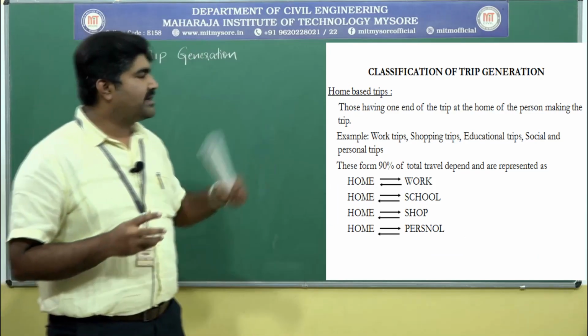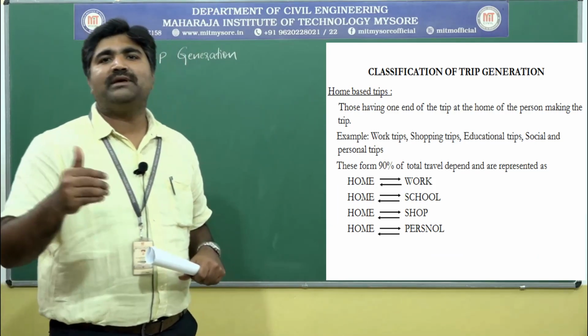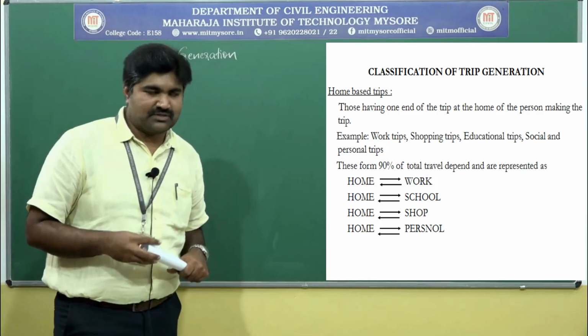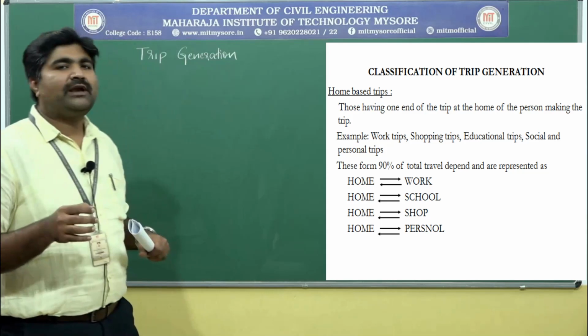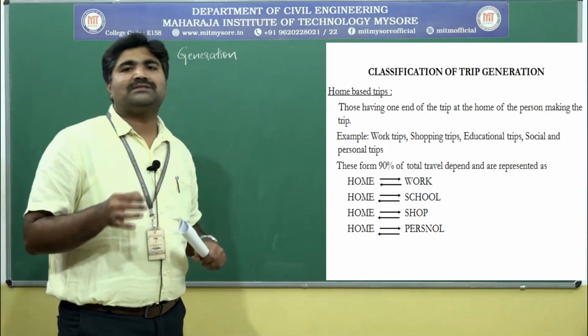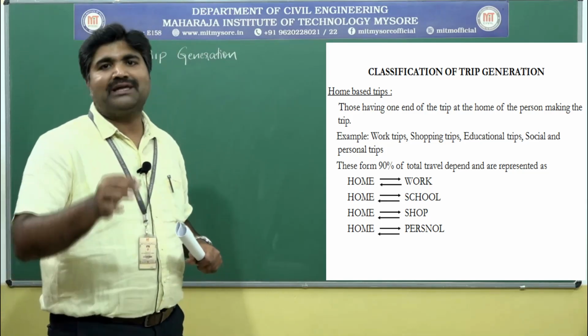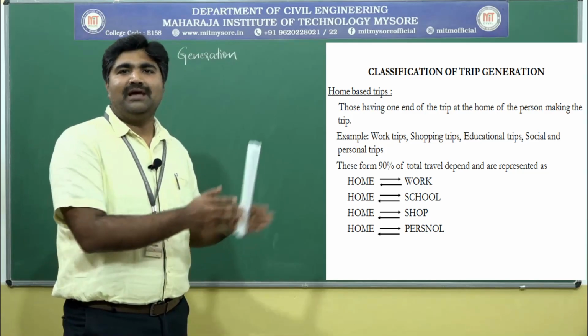Next, this trip generation is classified into home based trips and non home based trips. First, home based trips. These home based trips are those having one end of the trip at the home of the person making the trip. The person who is making the trip, one end will be at the home.